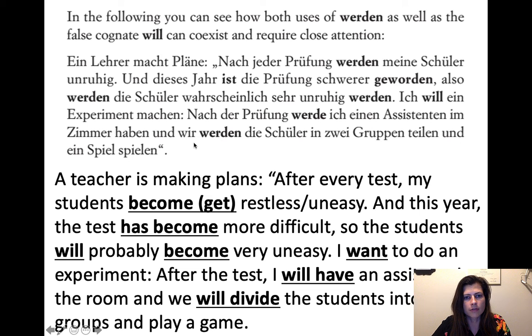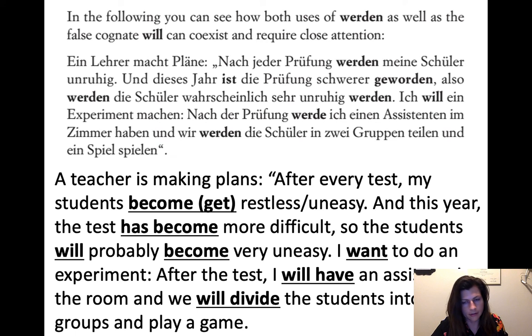It's just going to work for both of them. So wir werden ein Spiel spielen is then we will play a game. So I said we will divide the students into two groups and play a game. Just like in English, you don't have to repeat the will. You can. It's still implied.